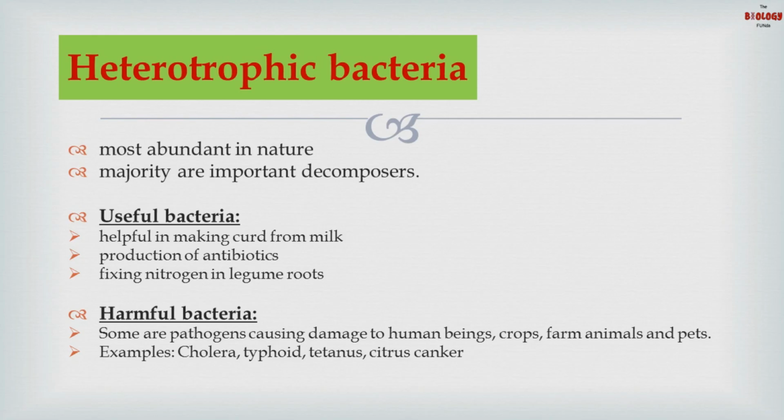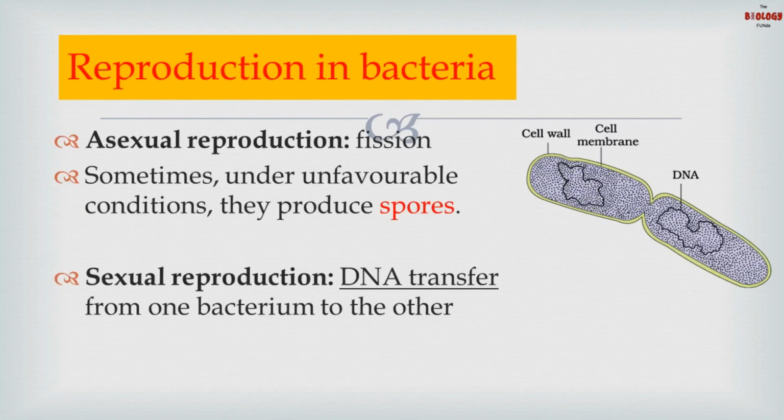Now, some of the bacteria are pathogens, that means they cause diseases and damage to human beings, crops, farm animals, and pets. Examples of diseases caused in animals are cholera, typhoid, and tetanus. Citrus canker is a plant disease caused by bacteria.